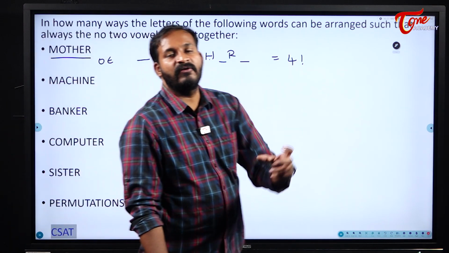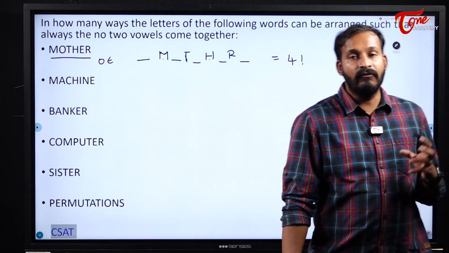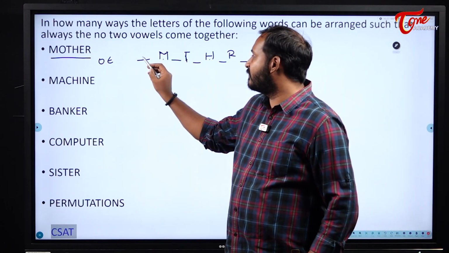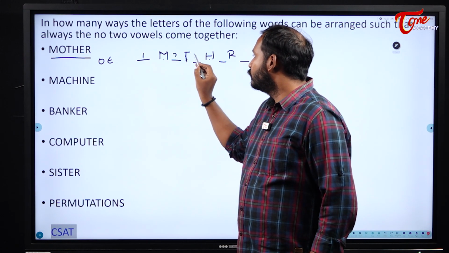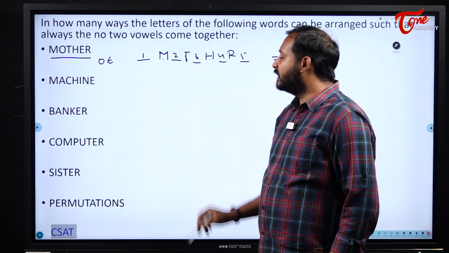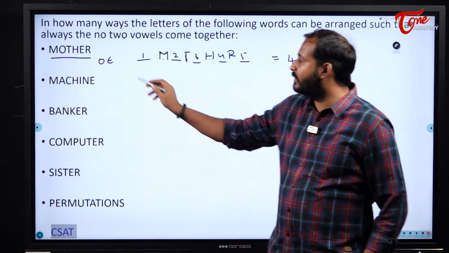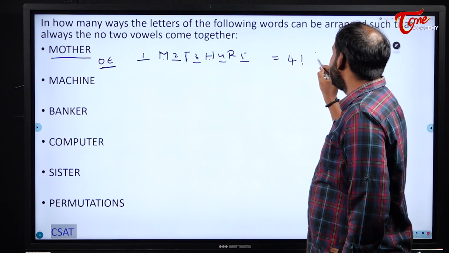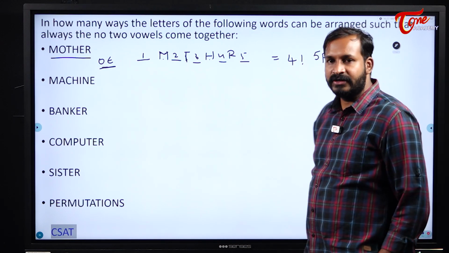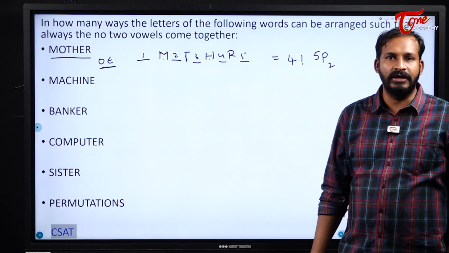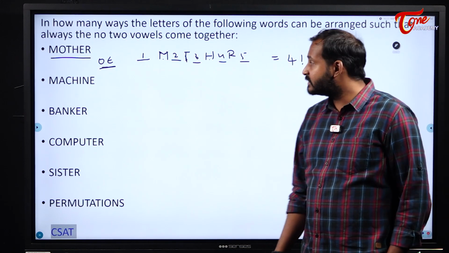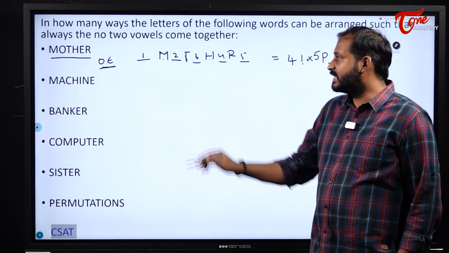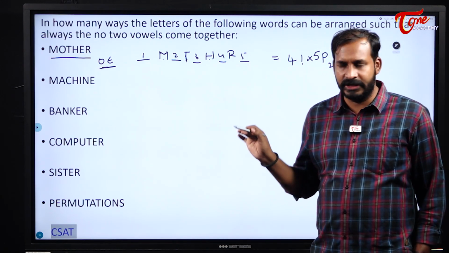Now we will take the help of the permutation formula, students. Now total how many spaces are there for me? 1, 2, 3, 4 and 5. In these 5 spaces, I need to arrange how many letters? Just 2 letters. Only 2 vowels are there for me. So 5P2. 4 factorial into 5P2. Understood students? In 5 spaces I need to arrange 2. So 4 factorial into 5P2. Is any letter repeated? No letter is repeated, no need to worry.